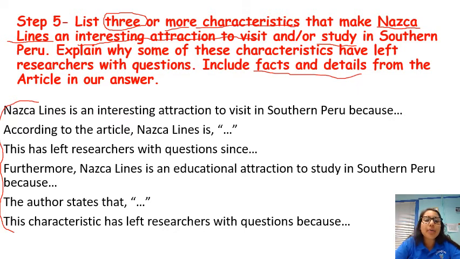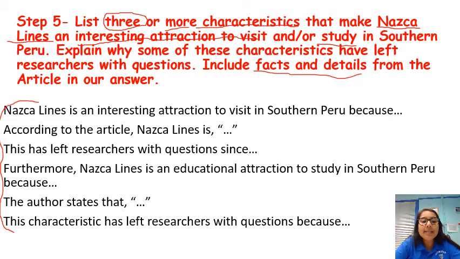So for example, my first sentence starter states, Nazca Lines is an interesting attraction to visit in southern Peru because. This is a sentence starter directly stated from our prompt. So I know Nazca Lines is an interesting attraction, but I have to tell my reader why based on the information that I read in the article.